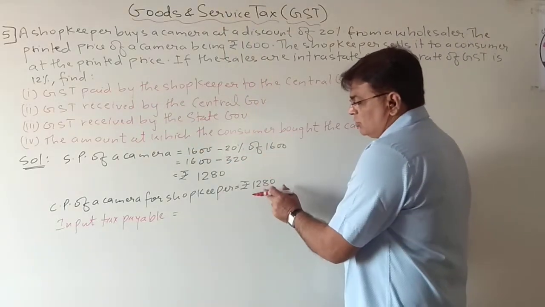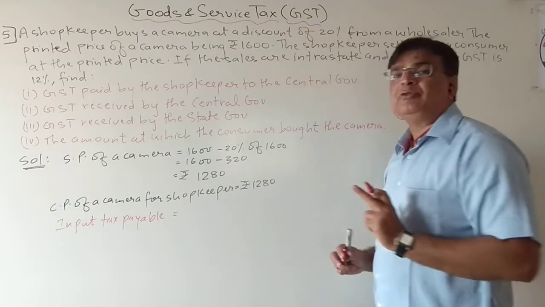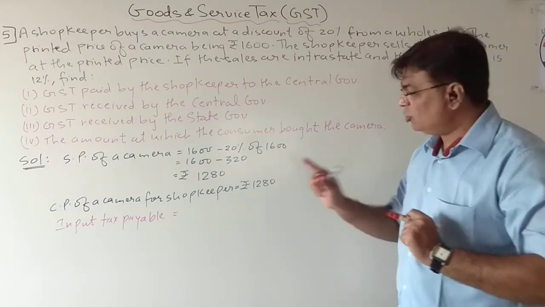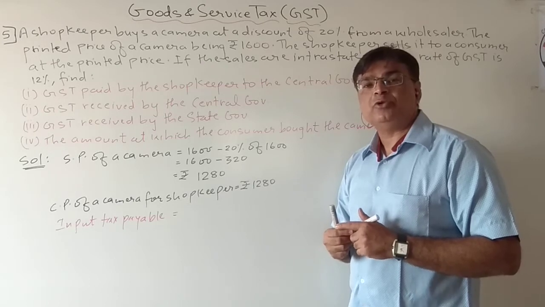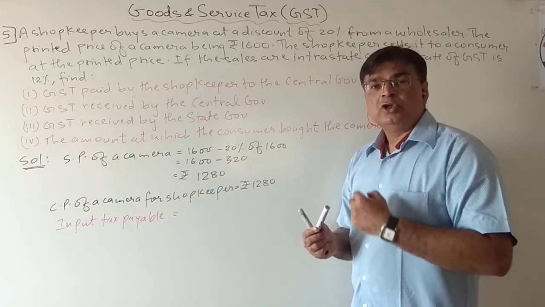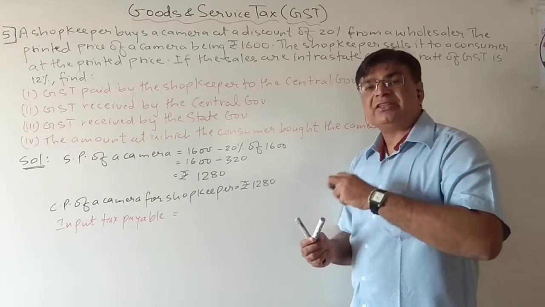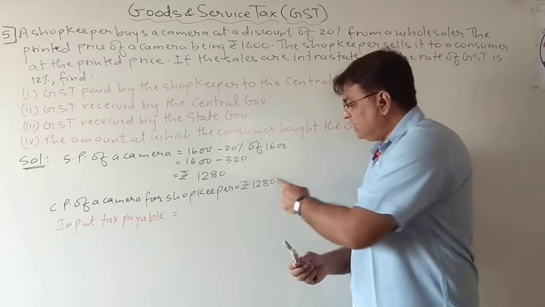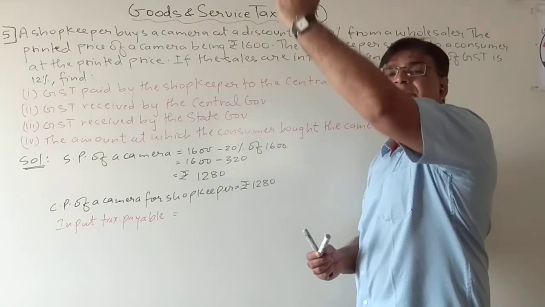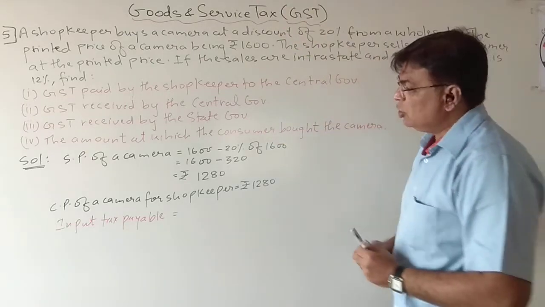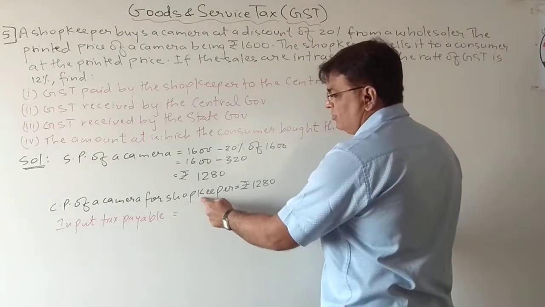See, this shopkeeper will not directly pay to the government. Keep one thing in mind, because the shopkeeper is purchasing from the wholesaler, the wholesaler will collect the tax from the shopkeeper, and the shopkeeper will pay the tax to the wholesaler, and the wholesaler will give it to the government. So input tax payable by shopkeeper.